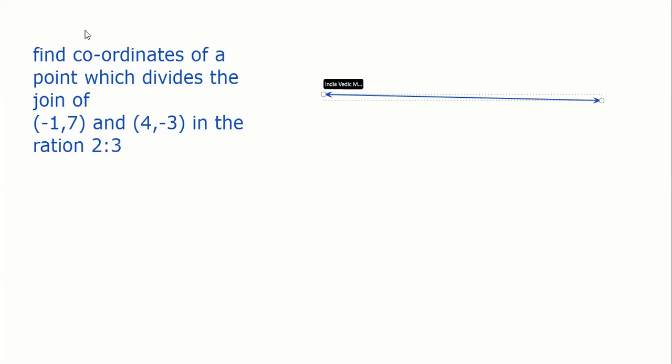Suppose you assume this point as A, and this point as B. Here I took a point A, and here a point B. It's asking for the coordinate point, so I took any point, suppose P here. You have to find out the coordinates of this point P(x, y). That's it. The ratio is 2:3.